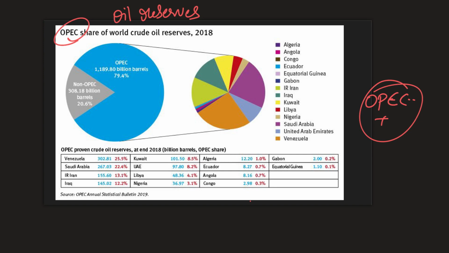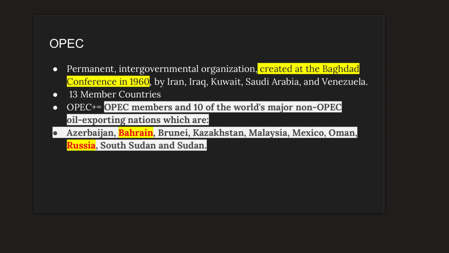If you want to know more details about this, you can download the PDF from the link that I'll be posting in the description box and read about this for the prelims examination. Another important detail you have to remember about OPEC is that Russia, despite having a huge amount of oil resources, and Bahrain, despite being a Gulf country, are not part of OPEC. They are part of OPEC plus, a group of 10 other countries along with OPEC countries. So just remember this for the prelims examination.